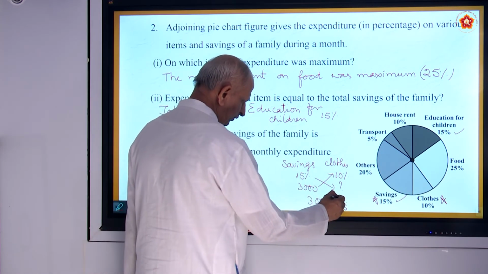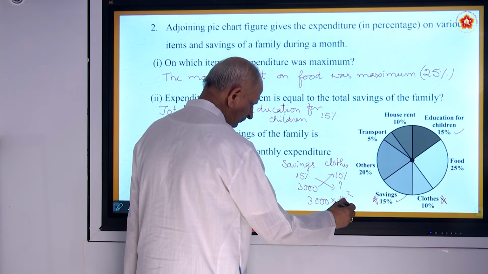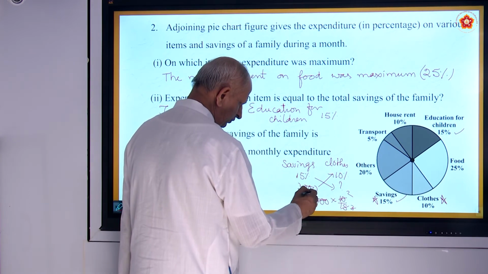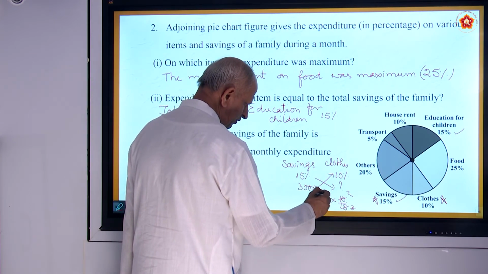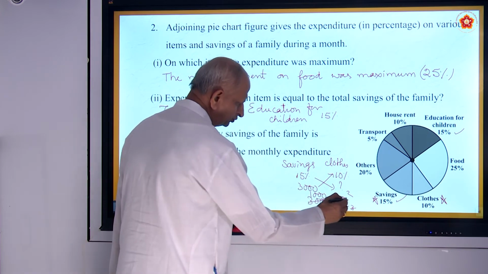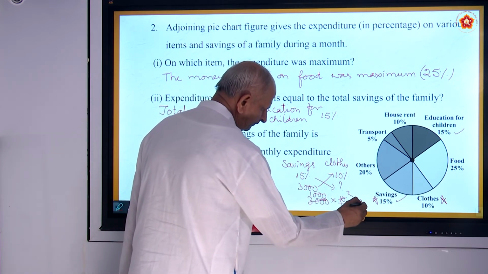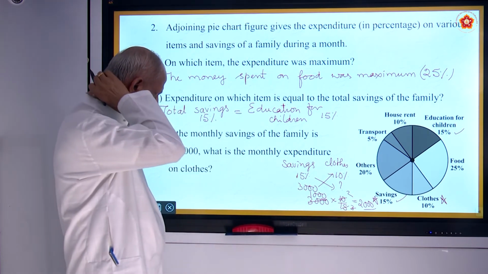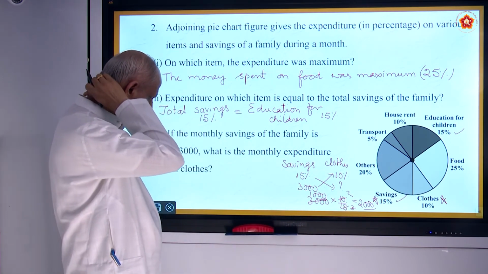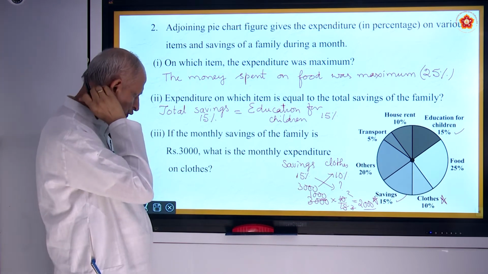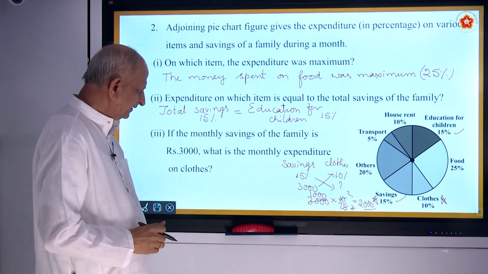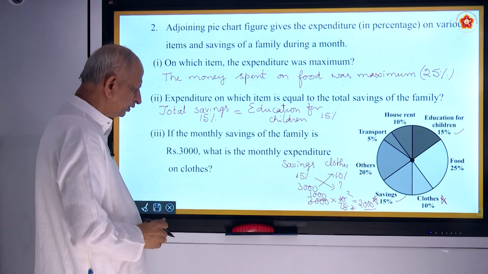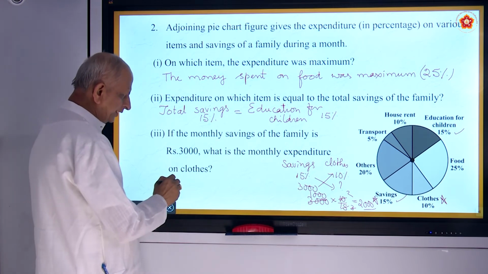So that is 5 2s are 5 3s are 3 1s are 3000s are. So answer is 2000. So if the 3000 is saved, then monthly expenditure of clothes will be 2000.